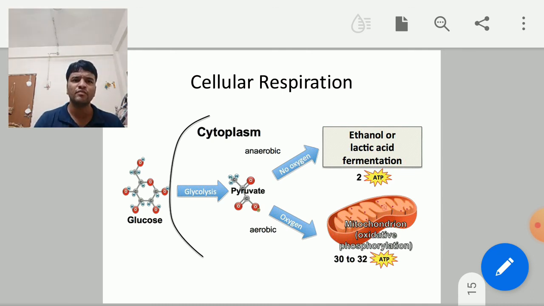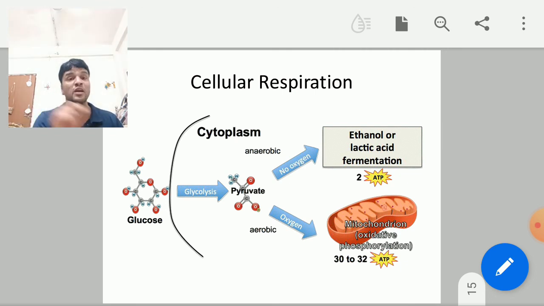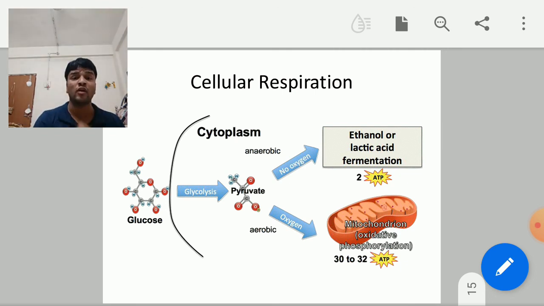How is it? Aerobic respiration takes place in different organisms and anaerobic respiration takes place in different organisms. For example, aerobic respiration takes place in human beings, in plants, and in some of the eukaryotic organisms. What is anaerobic and aerobic respiration?